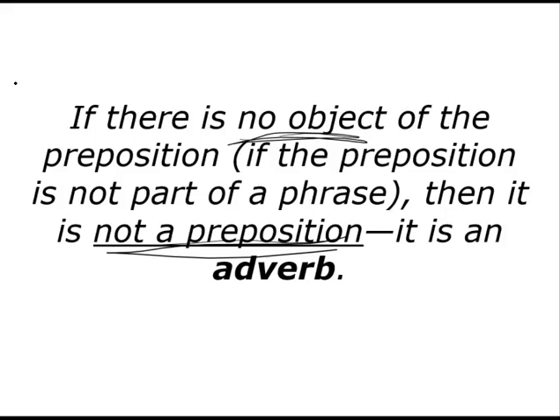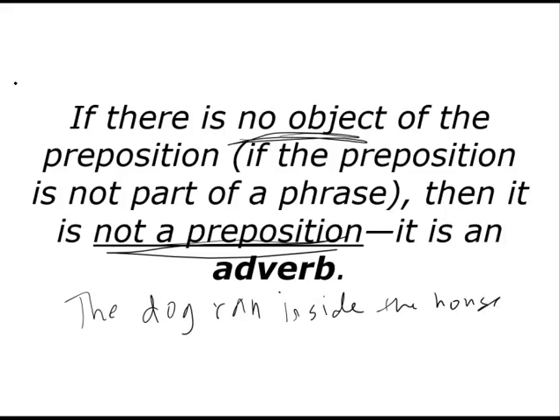So that's why if you ever heard somebody say that you can't end a sentence with a preposition, well, that's literally true because it's no longer a preposition then, it's an adverb. So if I say, the dog ran inside the house. Okay, I have inside, preposition, house, object, I have a prepositional phrase.